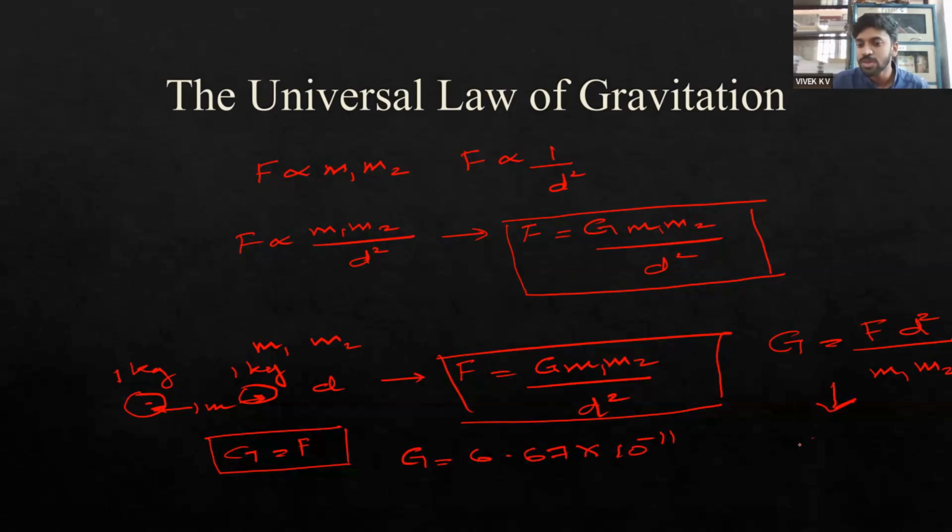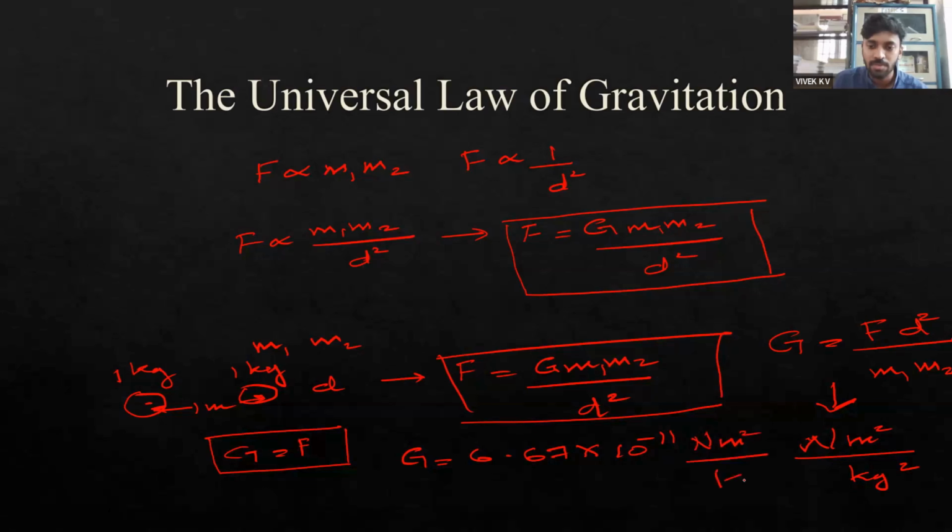Force has a unit of Newton, and the SI unit of distance is meter, but it is distance square. So it is Newton meter square divided by kilogram into kilogram, which gives us kilogram square.